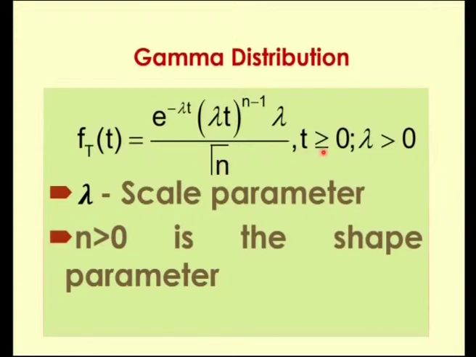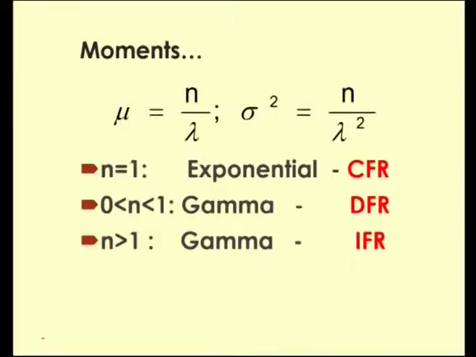Here t is greater than or equal to 0 and lambda is greater than 0. Lambda is called the scale parameter and n greater than 0 is the shape parameter. The moments of a gamma random variable are given by the mean mu equal to n by lambda, and the variance sigma square equal to n by lambda square.